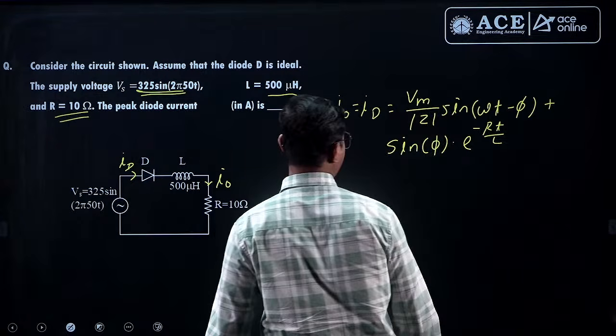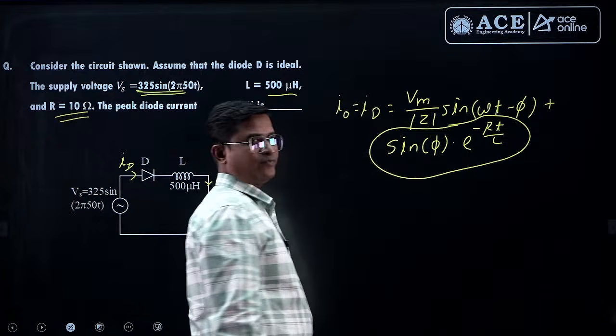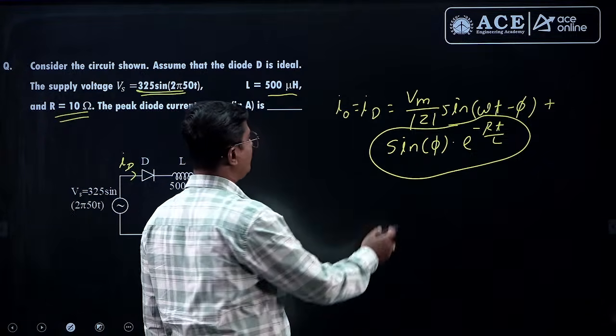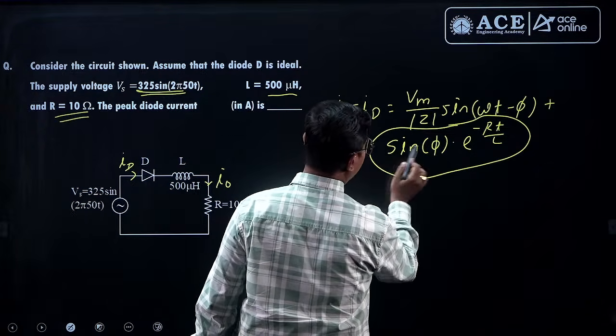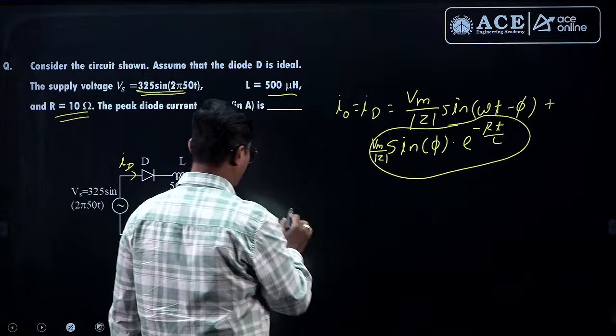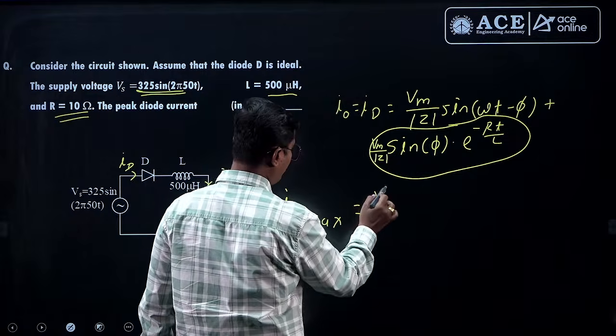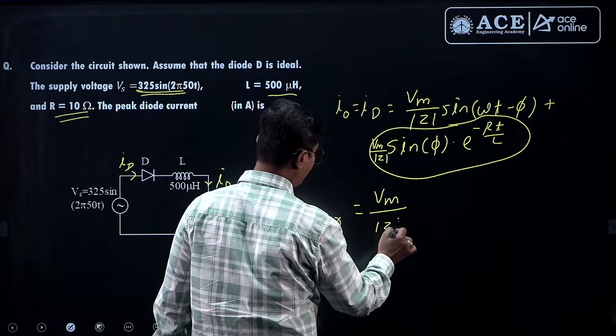Now from this, if you check this term, it indicates your transient response. So at steady state my peak value will be only Vm by Z. Yes, in expression here also we are having the Vm by mod Z. So what is the peak value of diode current? ID max equal to Vm by mod Z simply.